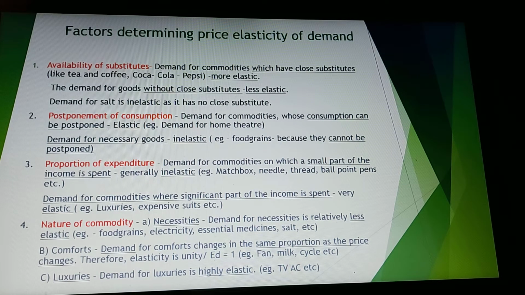The next is nature of commodities. Before we talk about this, I'll explain to you what the three kinds of commodities are. The first is necessities. Necessities are those which we cannot do without, like food grains, essential medicine, salt, etc. Comforts are those goods which make our lives more comfortable, easier, better, like fan, motorcycle, etc. And luxuries are goods which are more expensive. So these are the three kinds of goods.